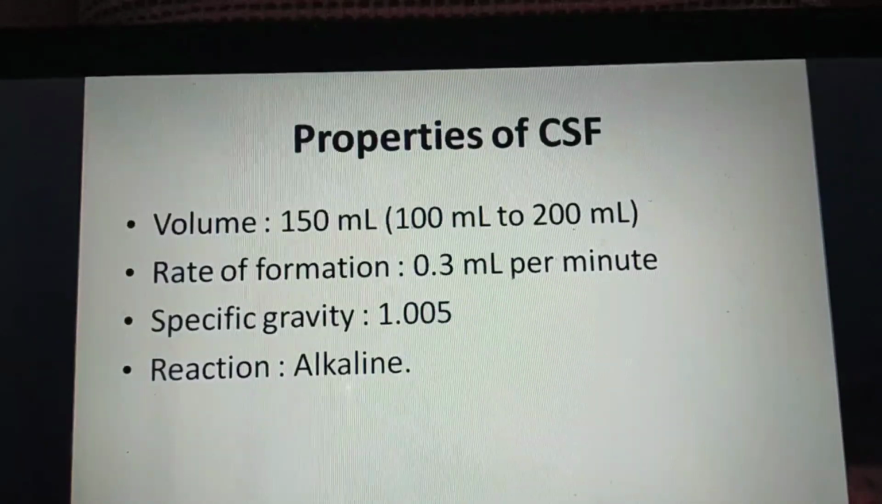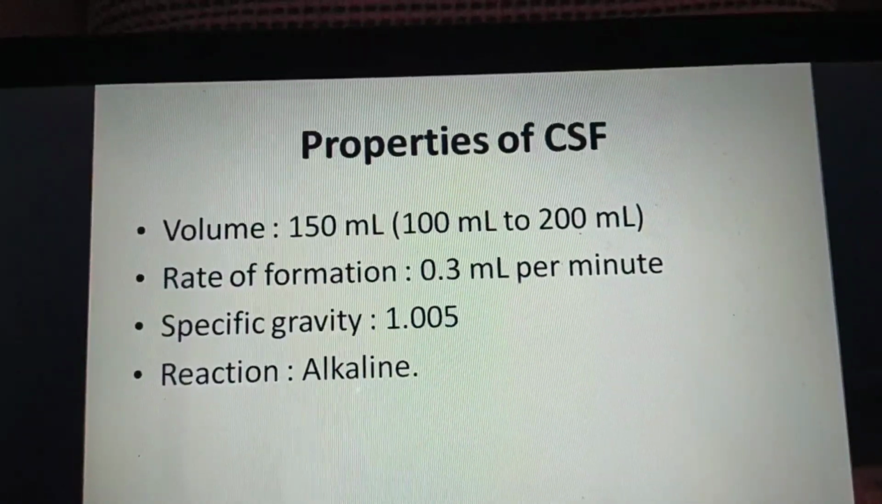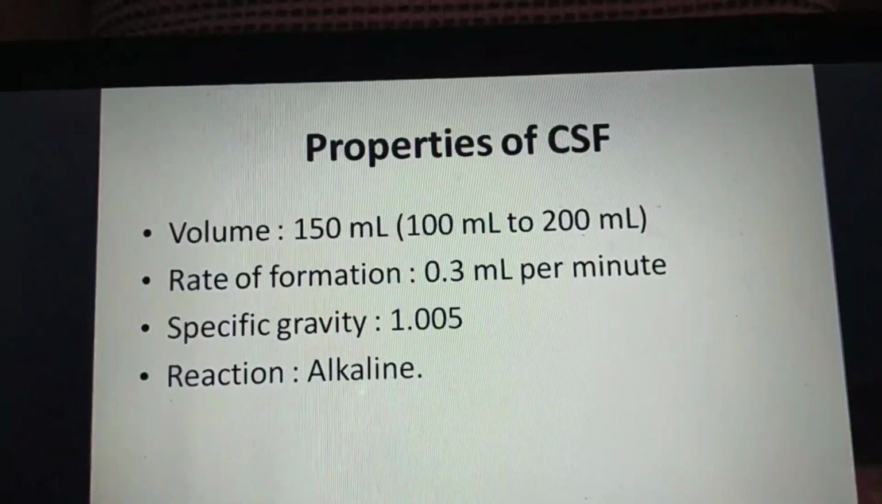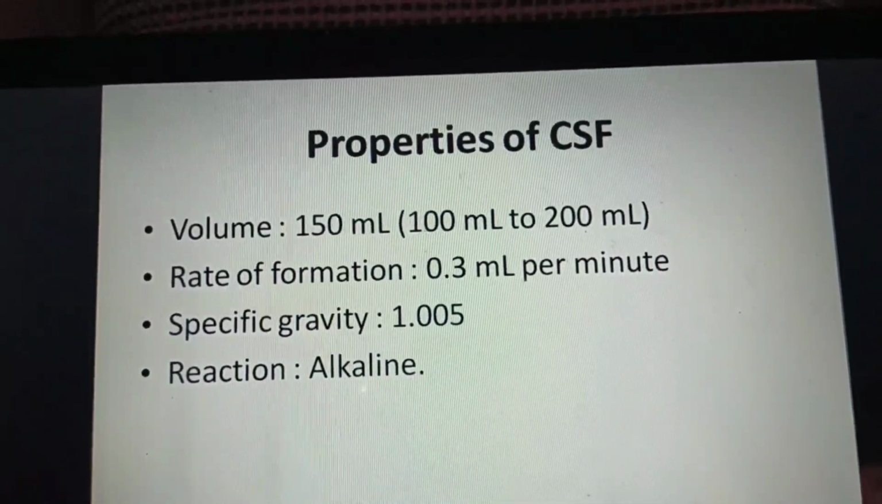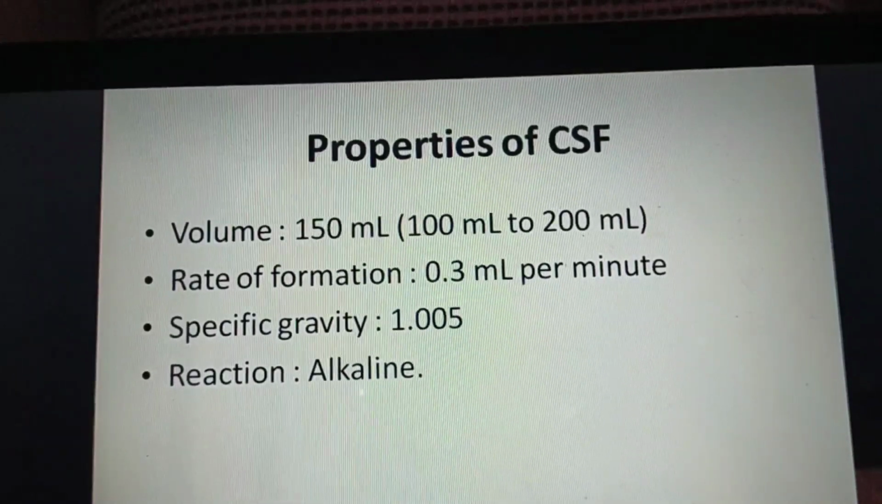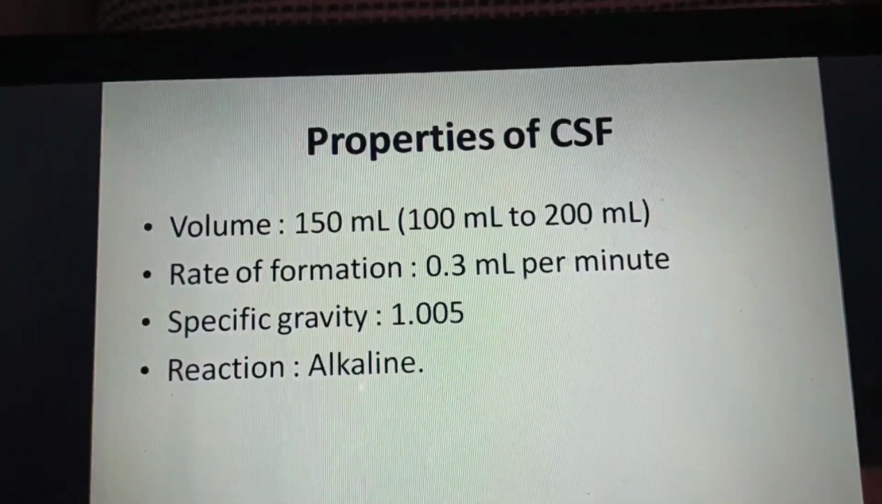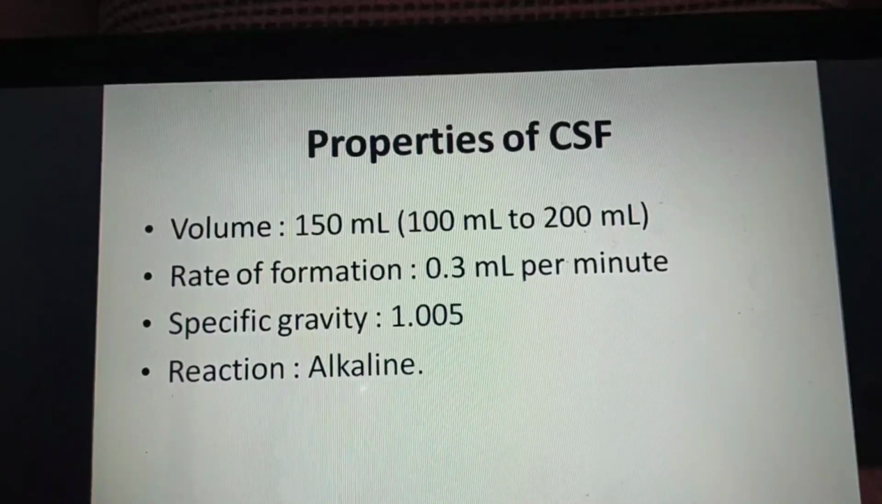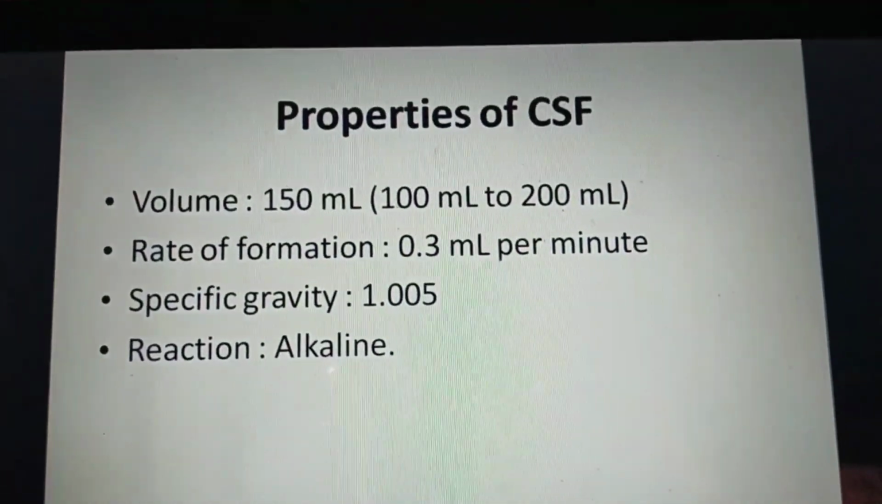Properties of CSF. Generally the volume of CSF is 150 ml, which is around 100 ml to 200 ml, and the rate of formation is 0.3 ml per minute. The specific gravity of CSF is 1.005 and the reaction is alkaline.